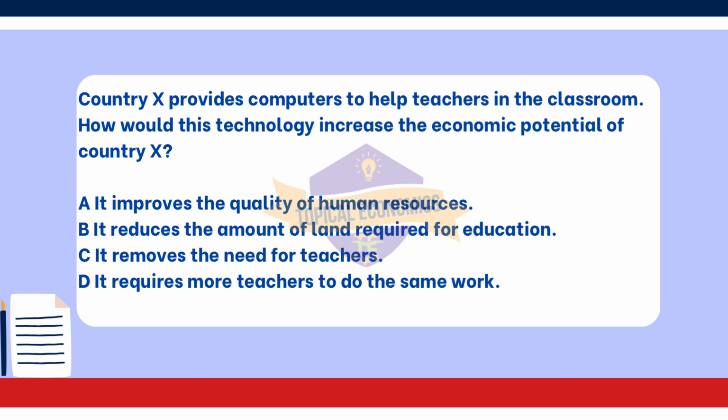Instead, it often requires teachers to adapt and integrate technology into their teaching methods. Lastly, option D. It requires more teachers to do the same work, is also incorrect. The integration of technology can enhance the teaching process, potentially making teachers more efficient rather than requiring more teachers to achieve the same educational outcomes.